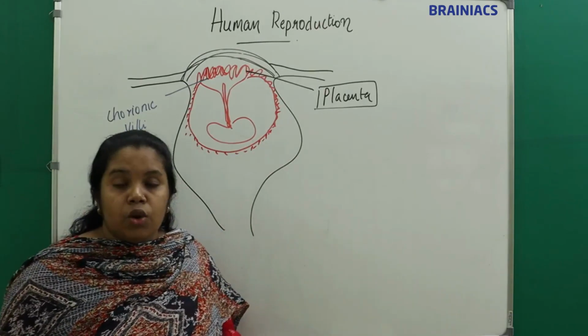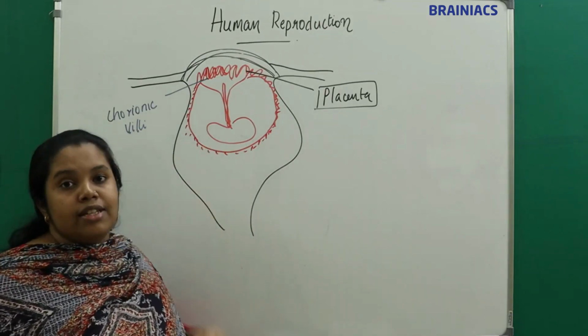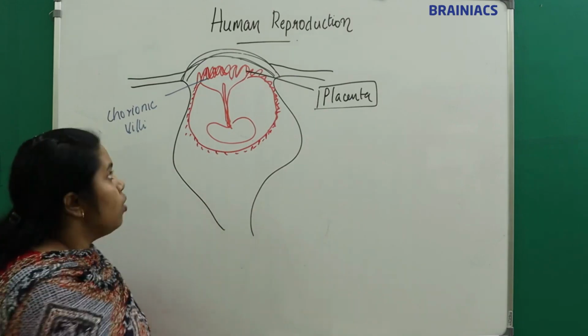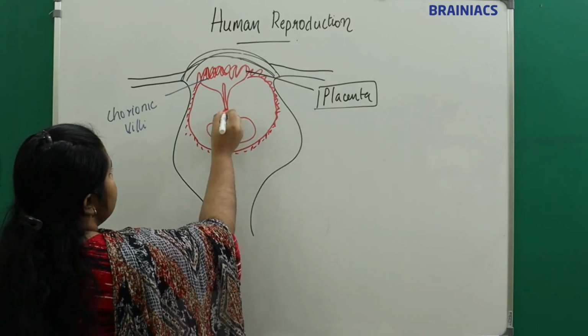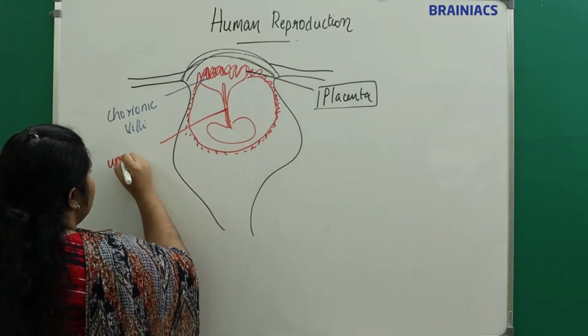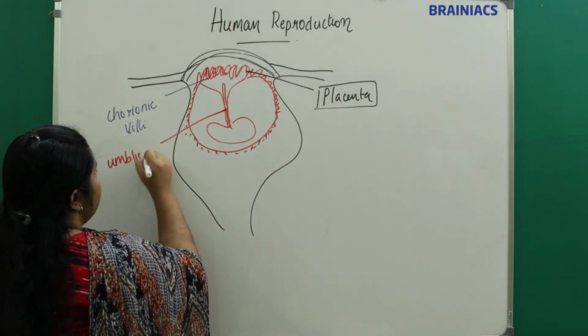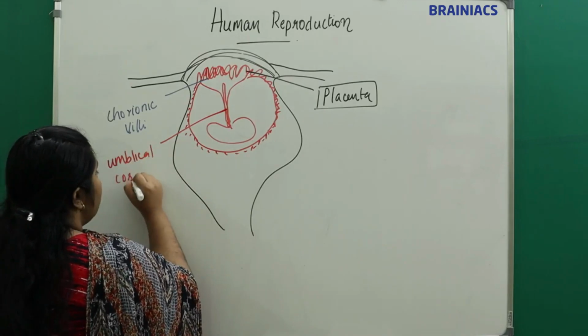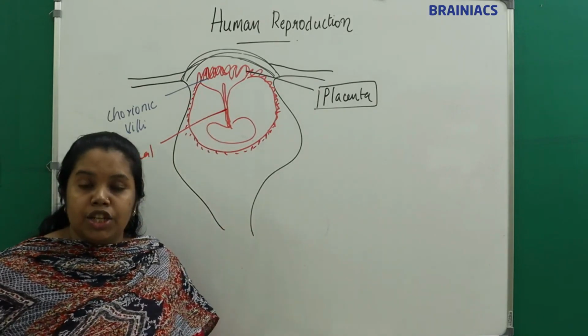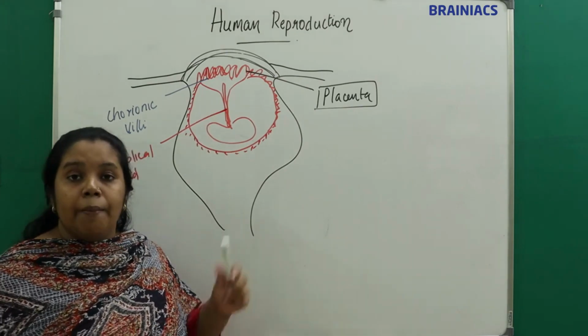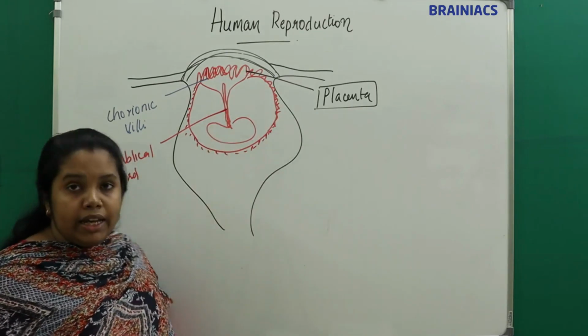So what connects the placenta to the embryo? Can you see here? This is called the umbilical cord. This is the umbilical cord, which connects the embryo to the placenta. The connection between the embryo and the placenta is the umbilical cord.